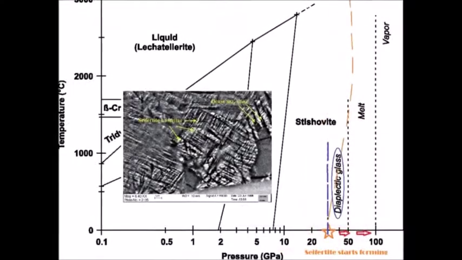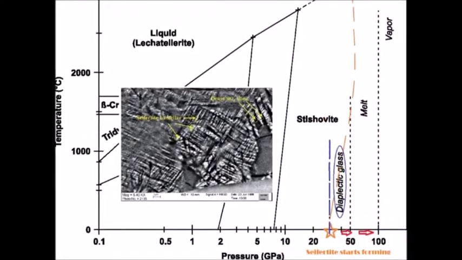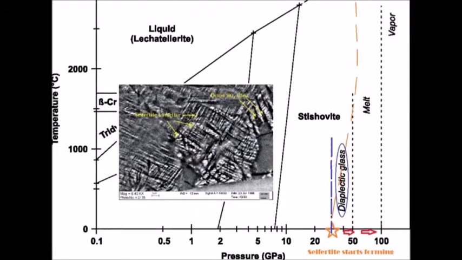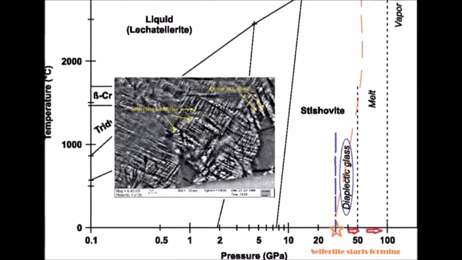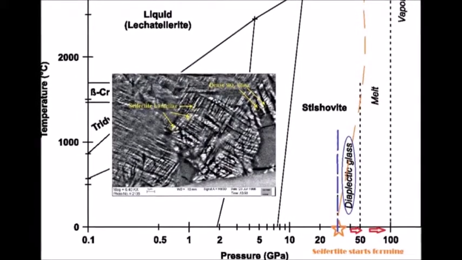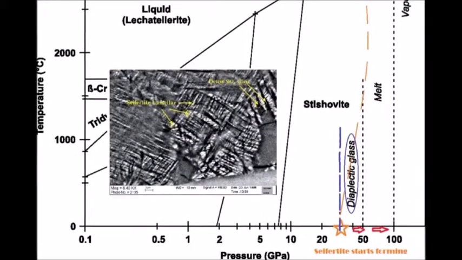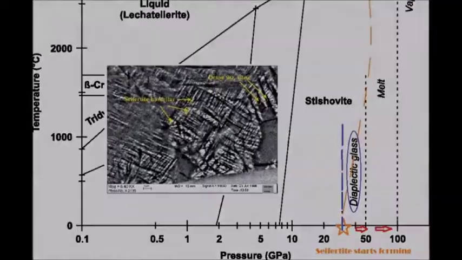However, in most situations, terrestrial quartz grains will lose their crystal lattice and break down into diaplectic glass instead of forming UHP minerals if the pressure exceeds 35 gigapascals. This extreme UHP mineral is actually very rare to be found, either on the surface or inside the asthenosphere.